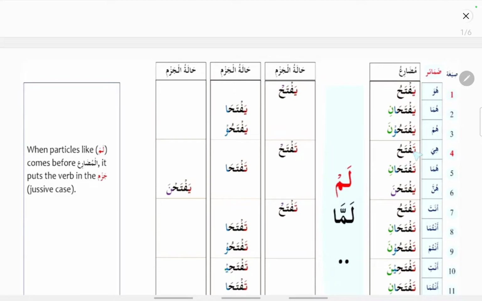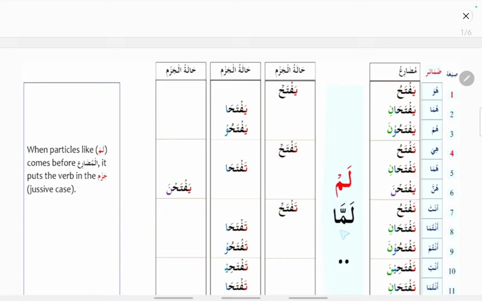When lam or lamma comes before dual and plural noon forms, the noon will be dropped and these forms change into the majzoom state. So in all noon forms the noons will be dropped, and those singular forms with dhamma will receive a sukoon when lam and lamma come before them.